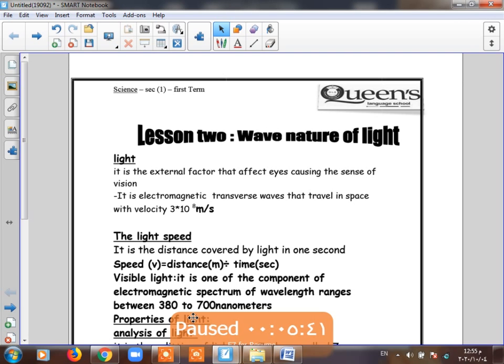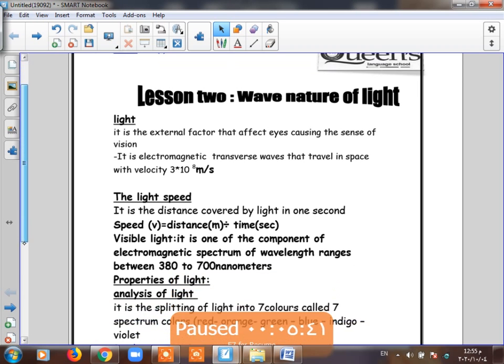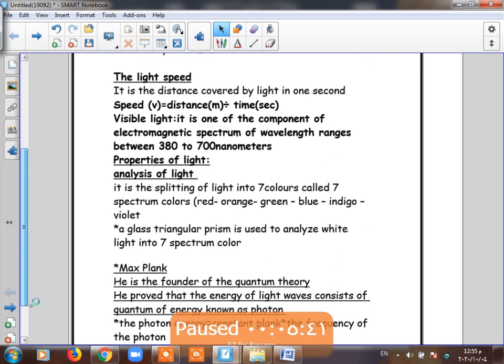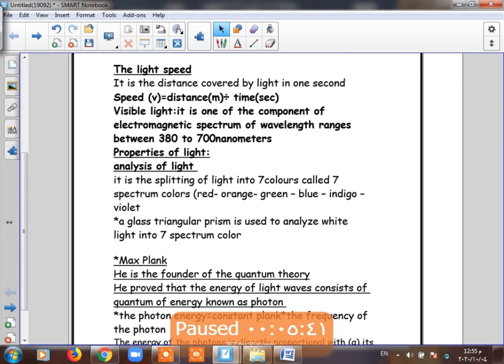What is the visible light? Visible light is one of the components of the electromagnetic spectrum, whose wavelengths range from 380 to 700 nanometer. And what about the properties of light? The first property is that light can be analyzed. Analysis means the splitting or separation of light into 7 colors called the 7 spectrum colors. These 7 colors start from red, orange, yellow, green, blue, indigo, violet.